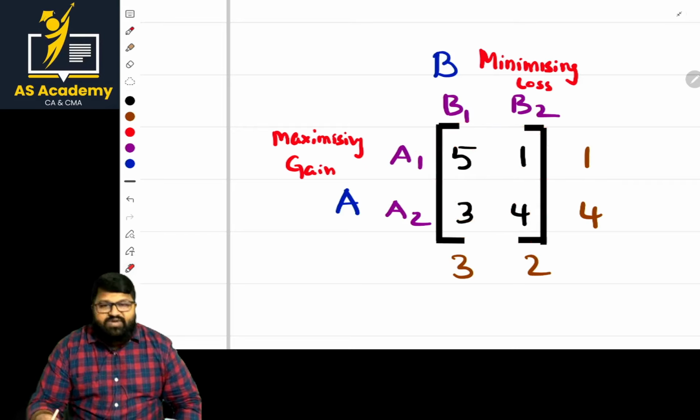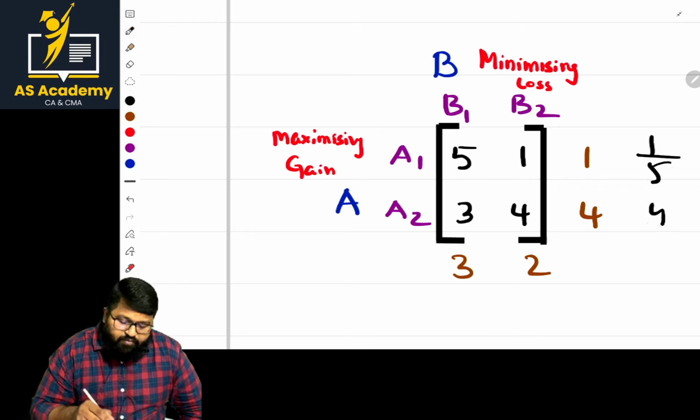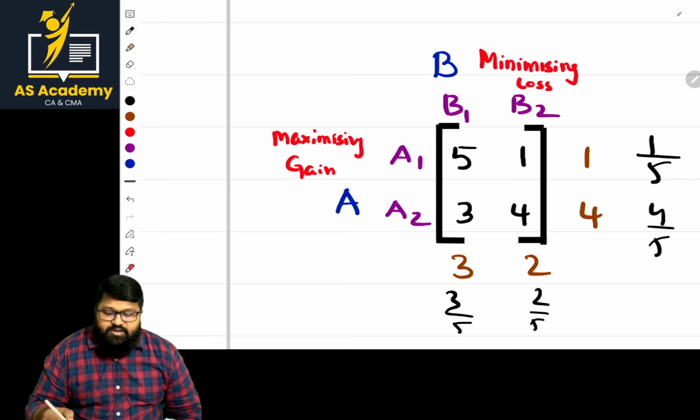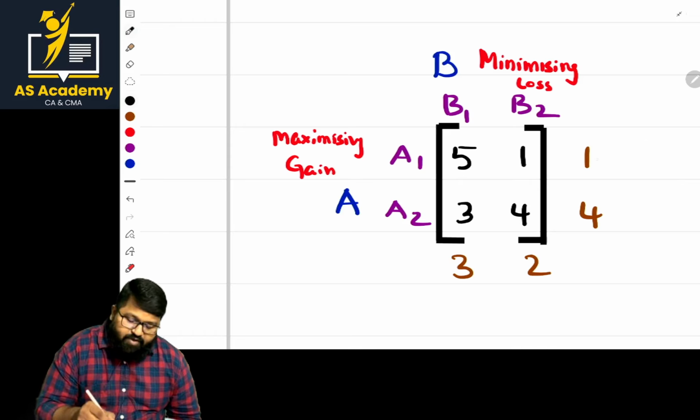Okay, once the differences are written, is it easy to calculate the probability? That is nothing but 1 by 5, 4 by 5, and 3 by 5, and 2 by 5. How to calculate the probability, sir? The formula is there, but the thing is a simple thing. Just 1 by 1 plus 4.